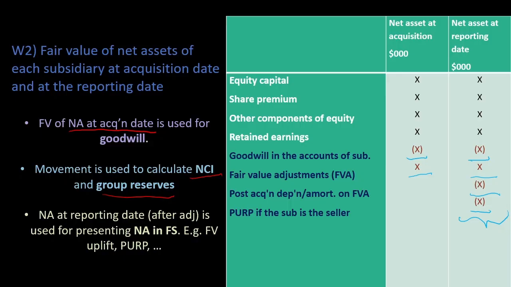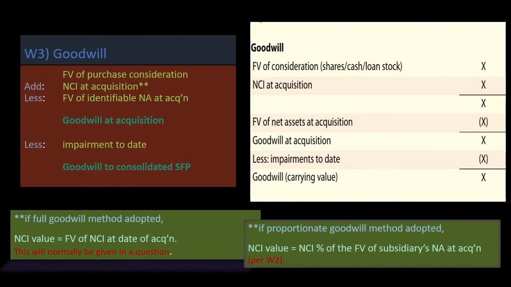Now that we have calculated group reserves, we will look at the goodwill calculation. Goodwill is calculated as fair value of consideration plus NCI at acquisition minus fair value of net assets at acquisition, and then we remove impairments of goodwill to date. Note: if the full goodwill method is adopted, then the NCI value will normally be given in the question, which is the fair value of NCI at the date of acquisition. If the proportionate method is adopted, then the NCI value will be the share of the fair value of the subsidiary's net assets at acquisition, which is usually the share price of NCI times the number of shares held by NCI.